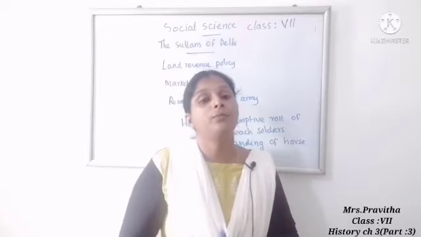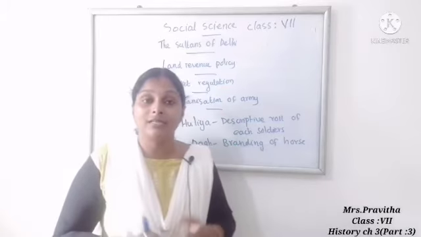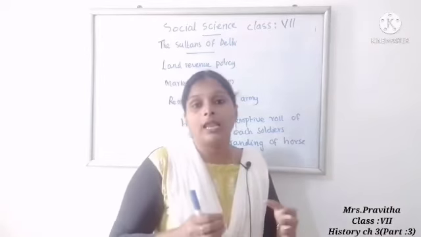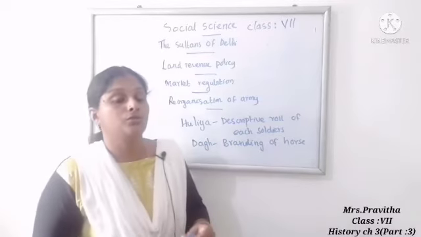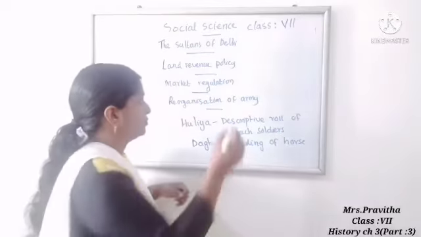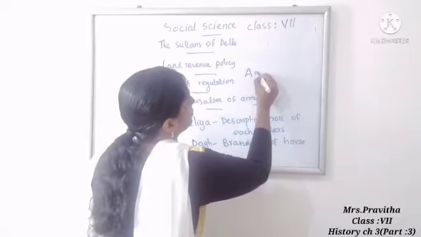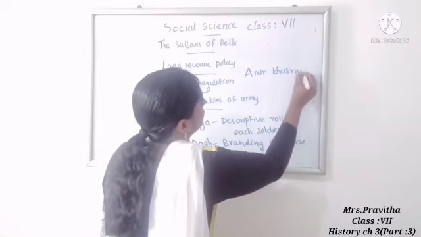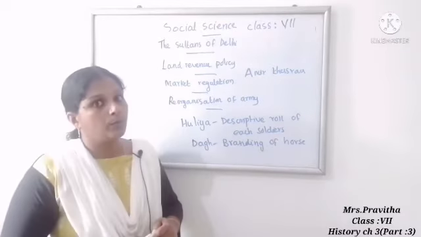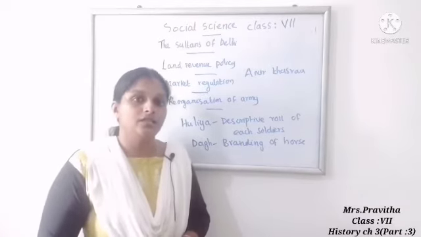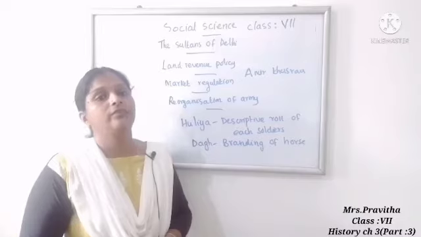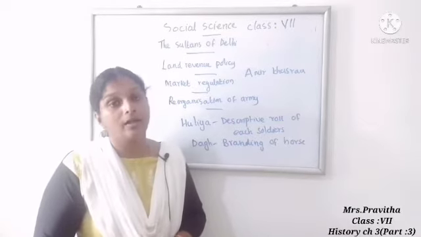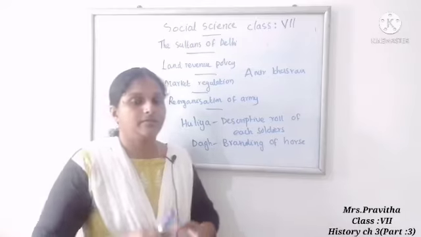The Persian poet Amir Khusro lived in his court, as the court poet of Alauddin Khalji. So these are the main points about the reorganization of the army under Alauddin Khalji.